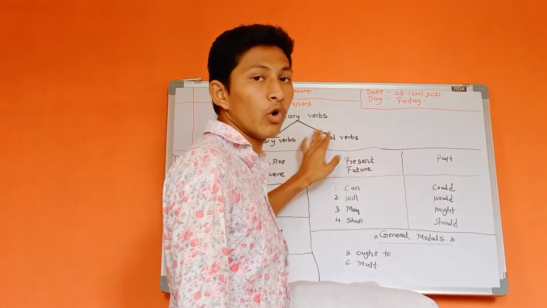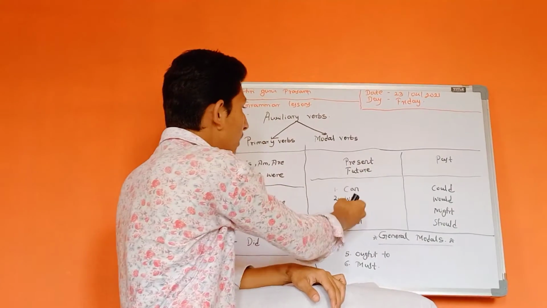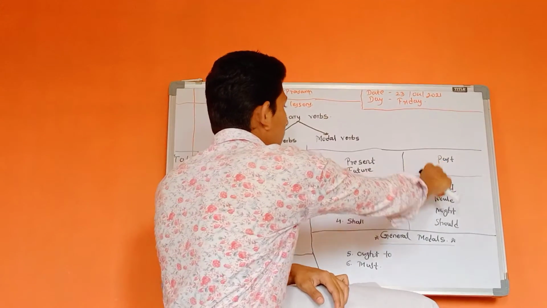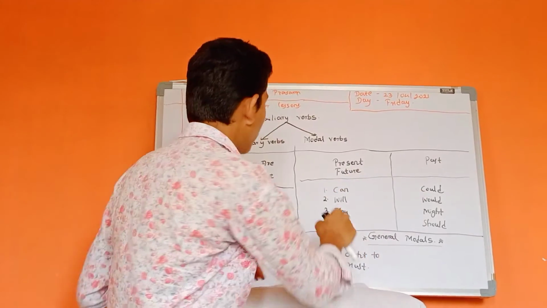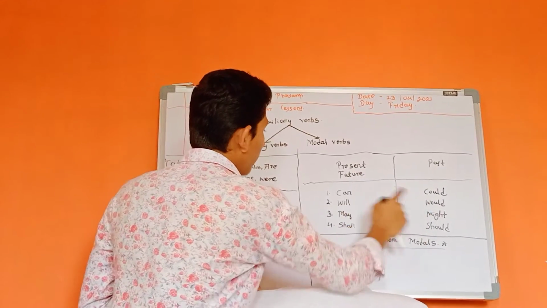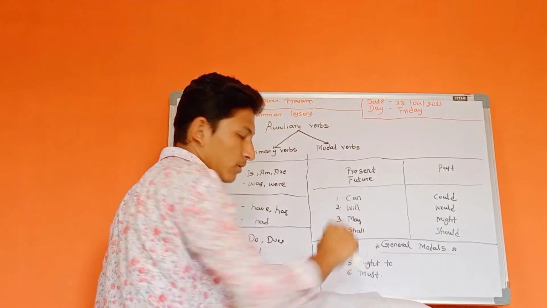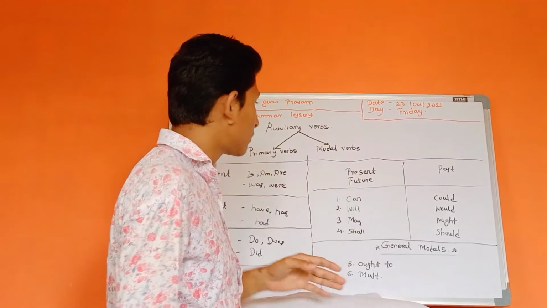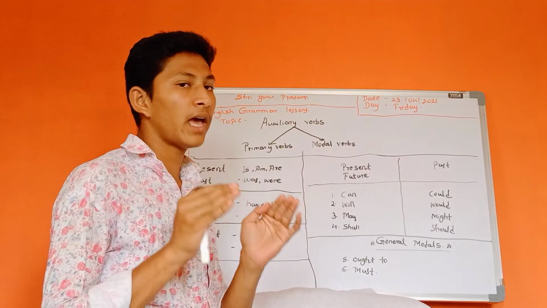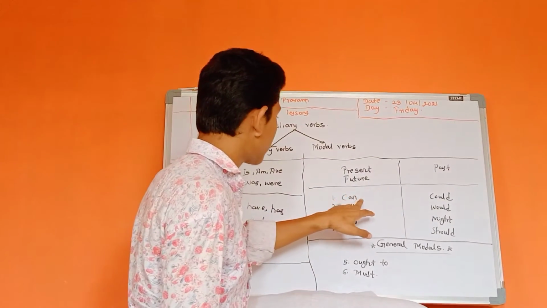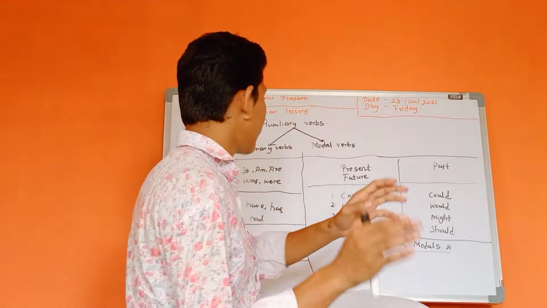Now we are moving to modal verbs. In modal verbs, present and future forms are used. I have written examples, and in the past tense can changes to could, will changes to would, may changes to might, shall changes to should, and there are general modals ought to and must. These modal verbs show the moods of the subject.